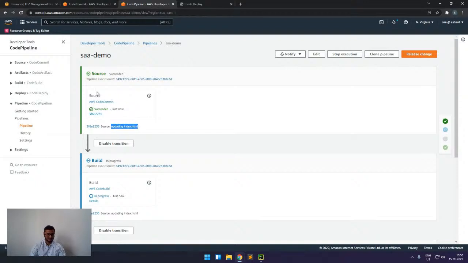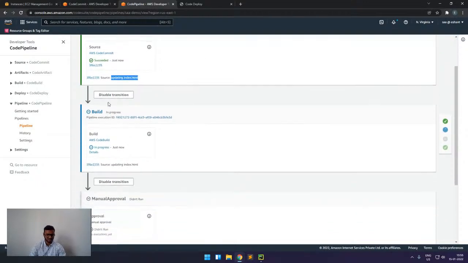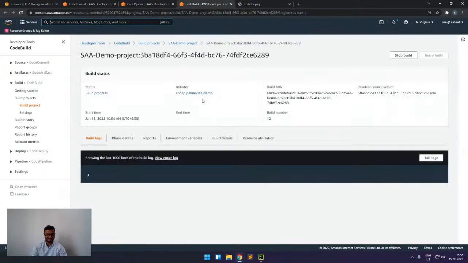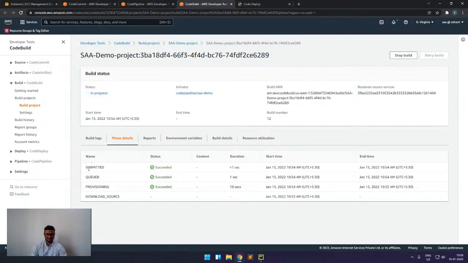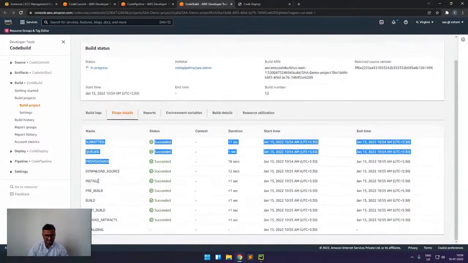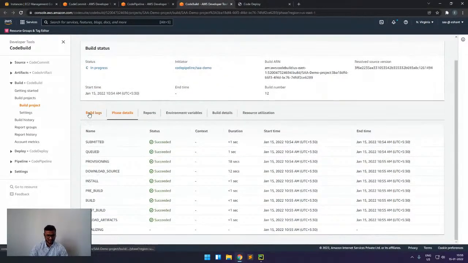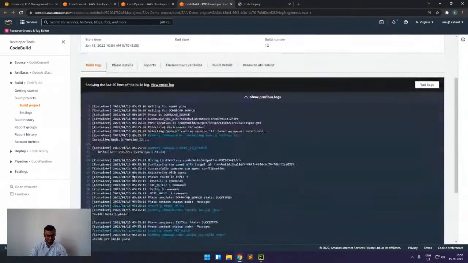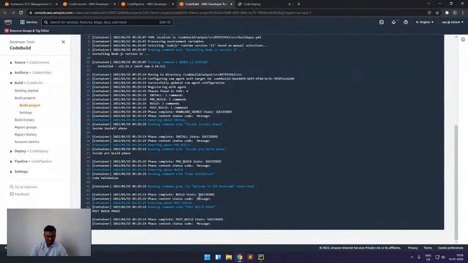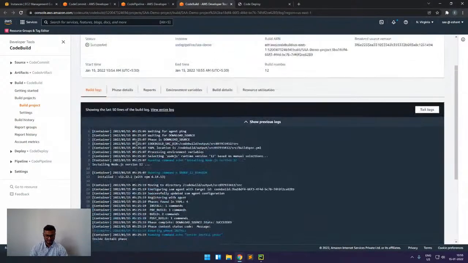Now, just now, it has got the source code. Now it is in the build phase. If I click here, I will see everything happening in my build project. So yeah, you can see the same thing. All the stages are there, and now you can also see the logs for this. In this case, my build has passed.